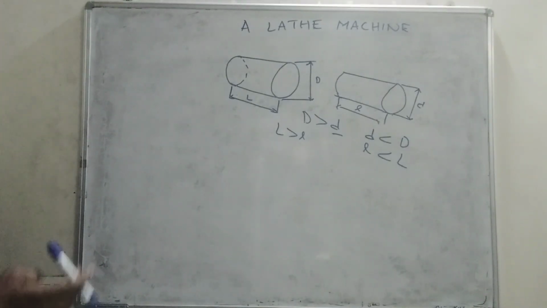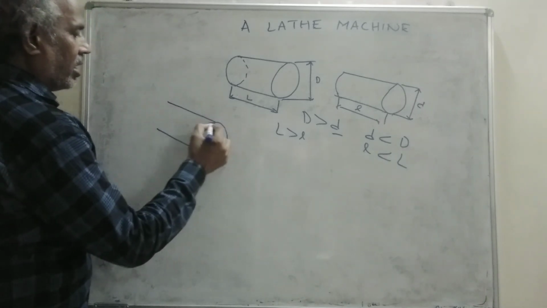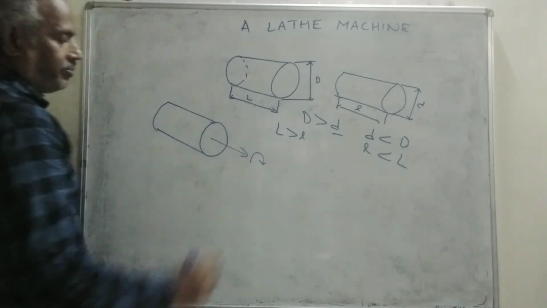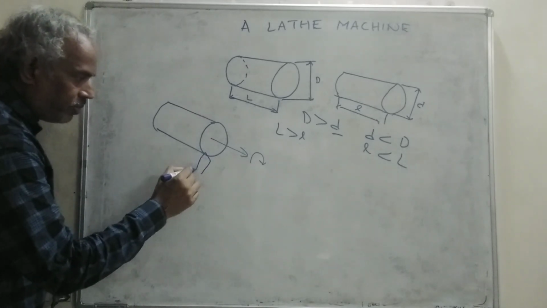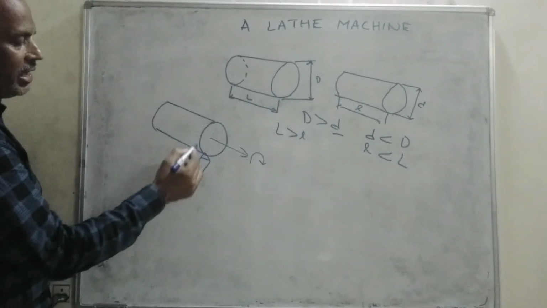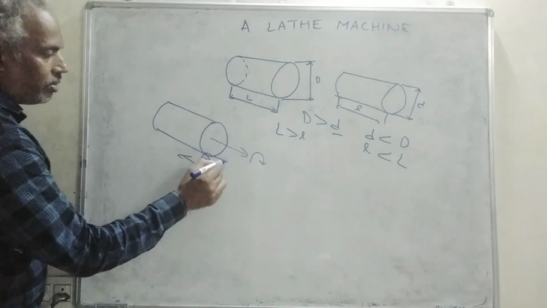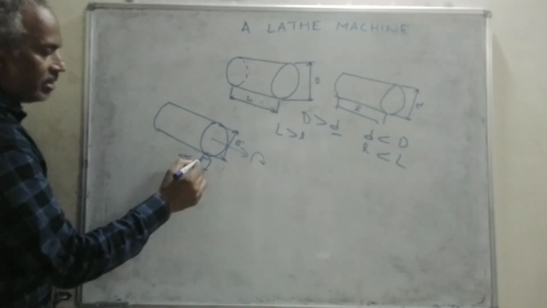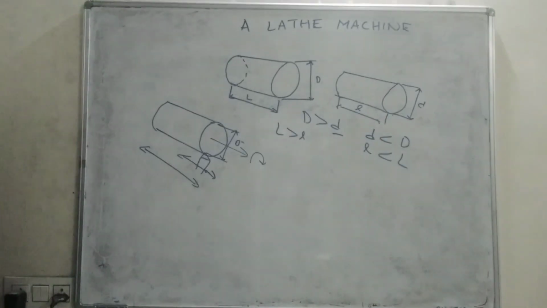Now, how are we doing this? For example, this is a cylindrical component. Assume that this cylindrical component is rotating. Now we'll place a tool here, and this tool starts shearing off the material, and the diameter will be reduced from D to D minus some value. The tool will be moving along the longitudinal direction of the shaft.